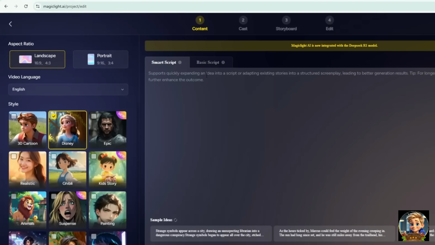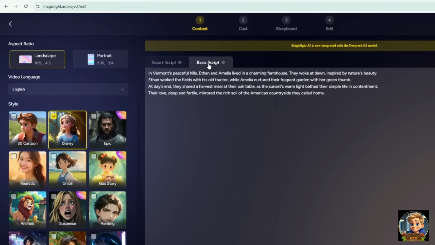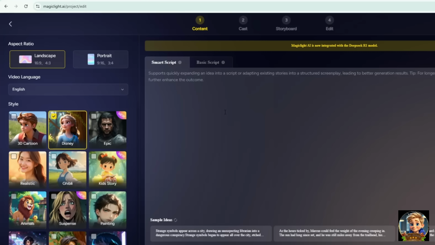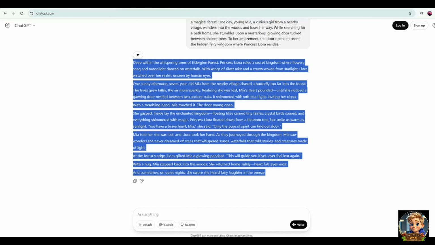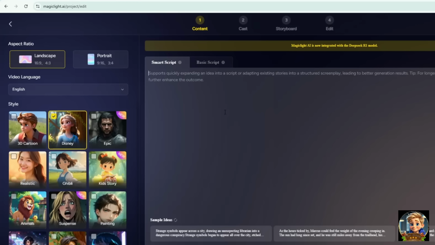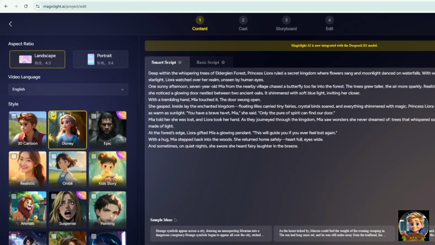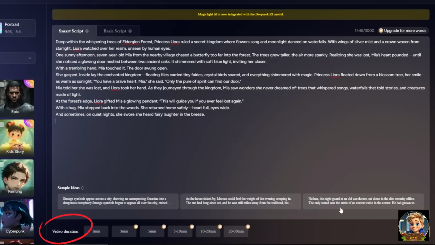Now let's focus on the prompts section. You can either paste your script if you already have one, or type in a prompt so Magic Light will generate a script for you. I'll use a script we previously created in ChatGPT, but I'll place it into smart scripts so that Magic Light can enhance the story for me. After that, I'll choose the video duration and click Next to continue.